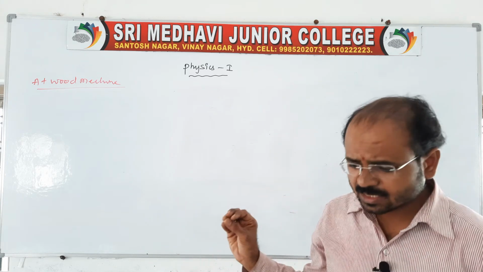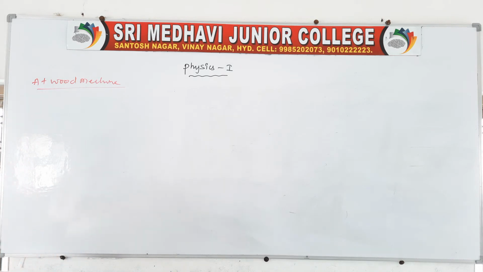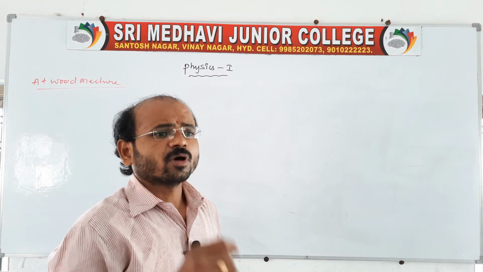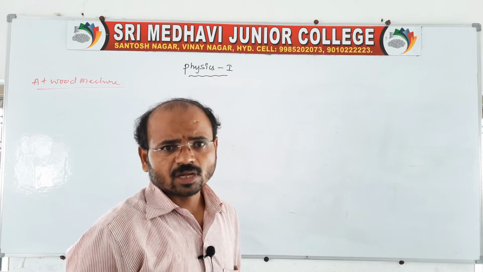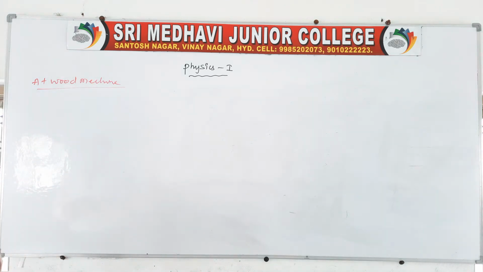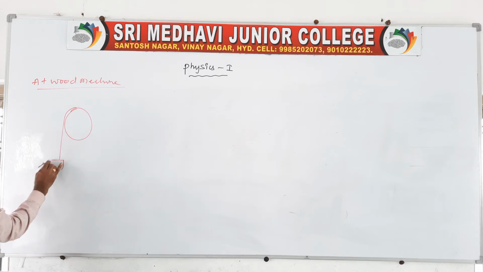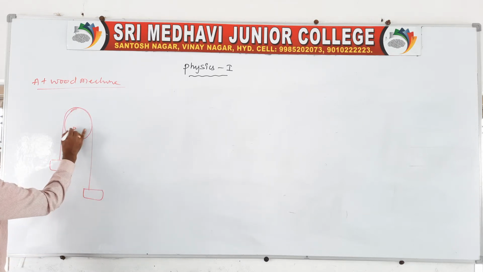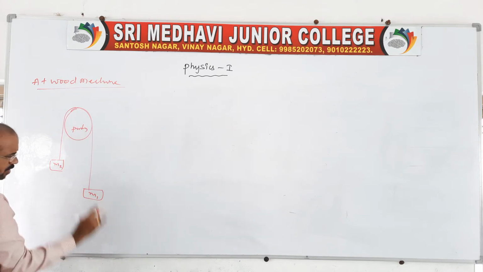What is this device? The device actually consists of two blocks. One block of mass m1 and another block of mass m2, which are suspended by a thread, and the thread is passing over a pulley. The pulley is a smooth frictionless pulley. I think everyone knows about a pulley. The two blocks are hanging like this: an m2 block and an m1 block.